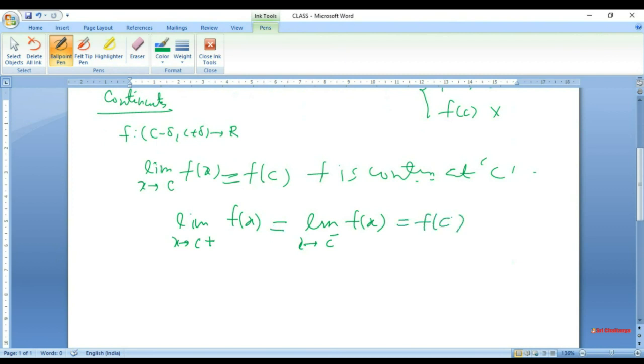So it's rather a combination of three things: the right hand limit, the left hand limit, and the value of the function at that point. All these three numbers must exist, then only we can say that the limit of the function at c exists and the function is continuous at c.